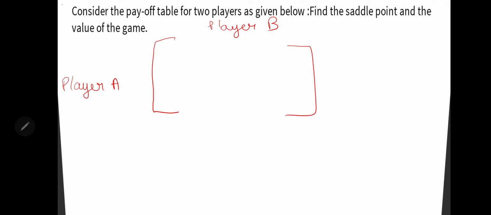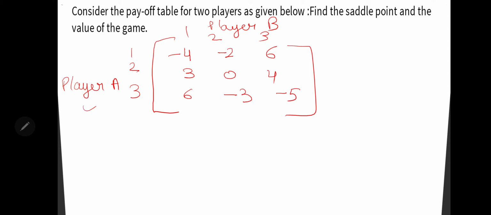So basically, we have a payoff matrix. We have player A here, player B here. In rounds 1, 2, 3, player A is securing -4 in round 1 basically, and thereafter 3, 0, 4. Let's say 6, -3, -5. Okay, these are the values for player A and player B.